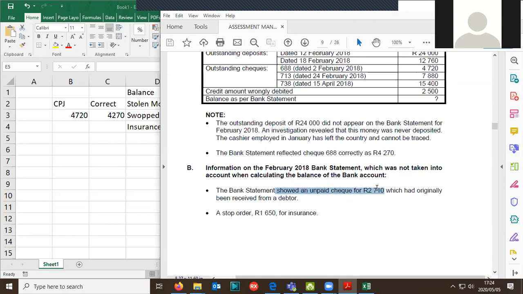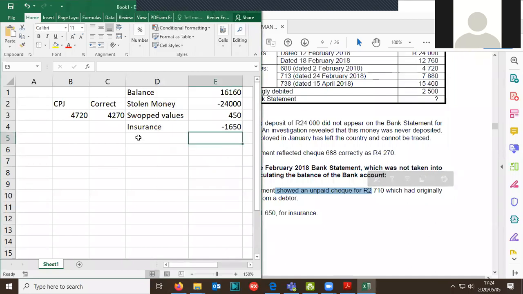Yeah. Sorry, where will this go? Where will this go? 2710. We don't receive it anymore. So that is refer to drawer, if you want to call it. That's an unpaid check. It will go there as well. 2710. So we received the money, but we're not receiving that money.